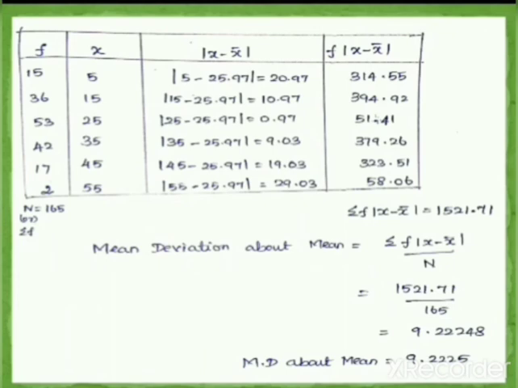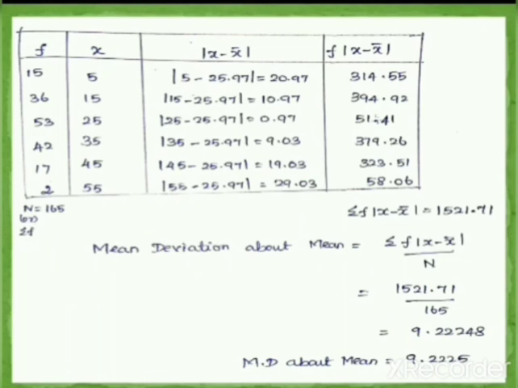So 15 into 20.97 is equal to 314.55. 36 into 10.97 is equal to 394.92. 53 into 0.97 is equal to 51.41. 42 into 9.03 is equal to 379.26. 17 into 19.03 is equal to 323.51. 2 into 29.03 is equal to 58.06.